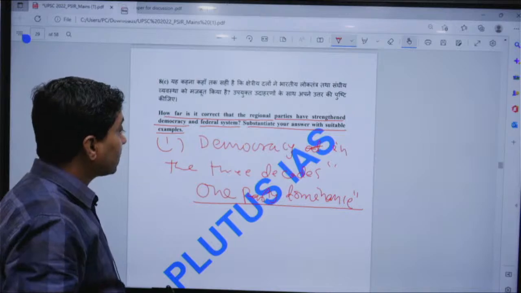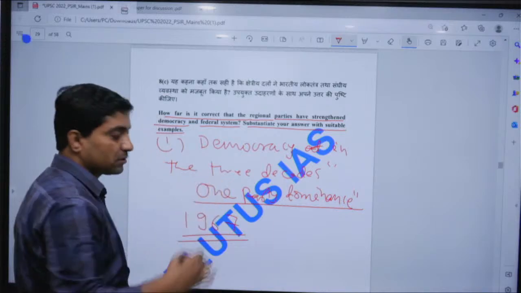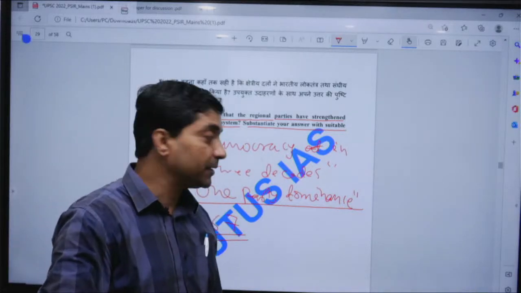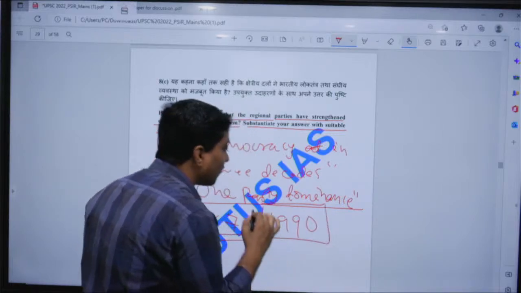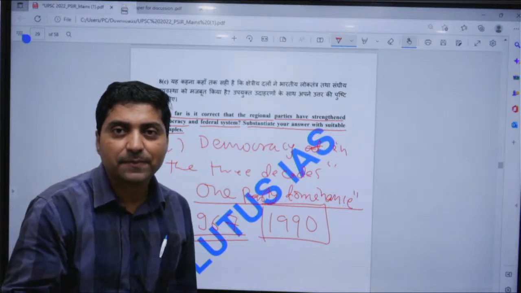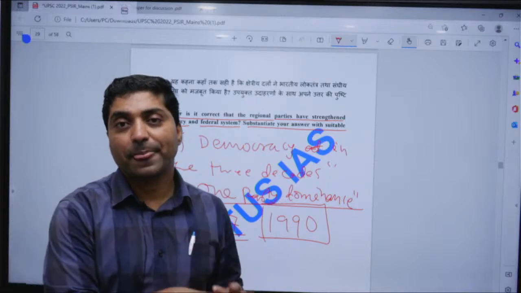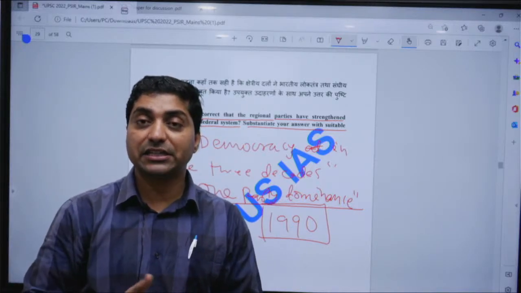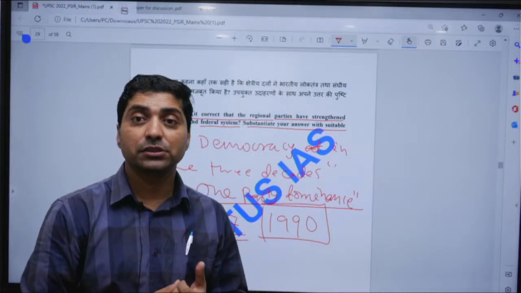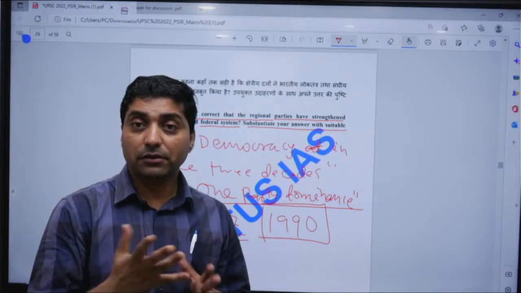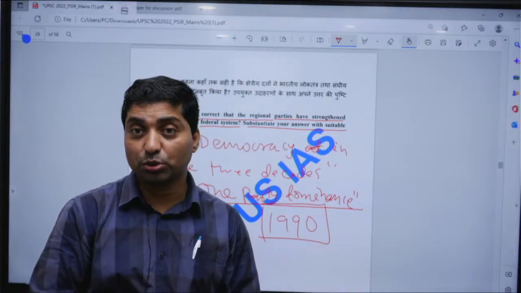But if you look at 1967, when for the first time this dominance was challenged by a few regional parties, and finally in 1990, if you look at the rise of regional parties in various states, like the SP and BSP in Uttar Pradesh, N. T. Rama Rao's Telugu Desam Party, Asom Gana Parishad in Assam, DMK and AIADMK in Tamil Nadu, then BJD in Odisha.